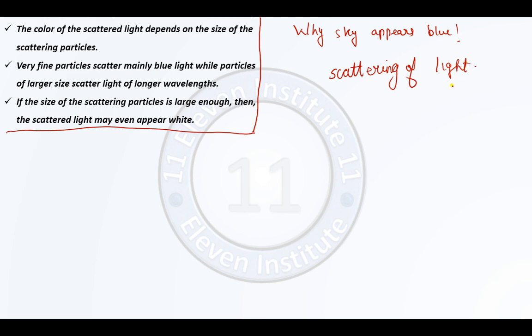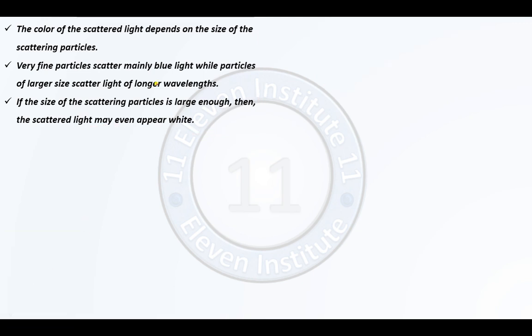But friends, scattering of light itself is a broad phenomenon. Before studying these topics, we have to throw some more light on scattering of light, like what is responsible for scattering light, what controls the scattering of light. We have to study this. So let us first discuss some few points about scattering of light. Please pay complete attention over here.